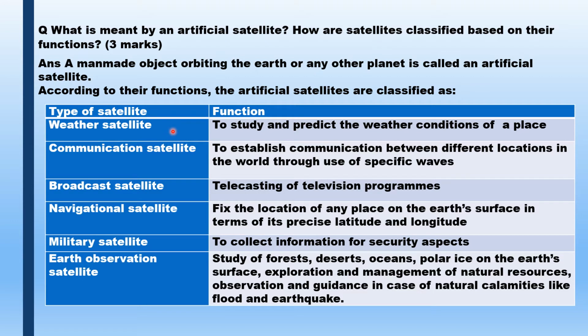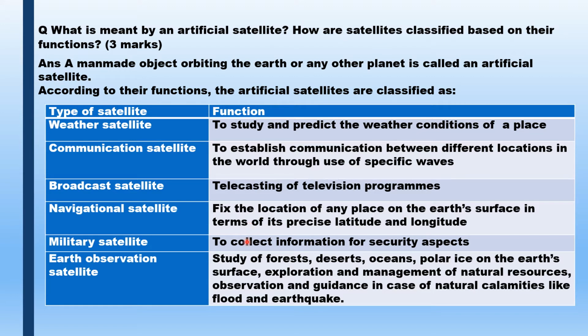Functions. Weather satellite is used to study and predict the weather conditions of a place. Communication satellite to establish communications between different locations in the world through the use of specific waves. Broadcast satellite, telecast of television programs. Navigational satellite to fix the location of any place on the Earth's surface in terms of its precise latitude and longitude.